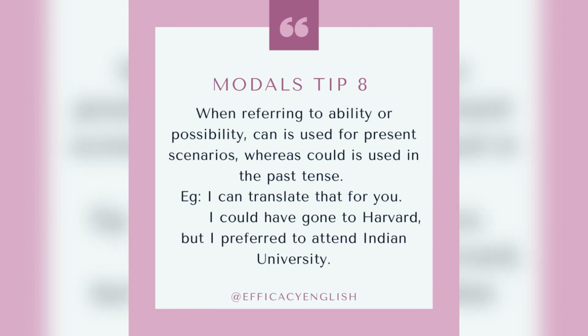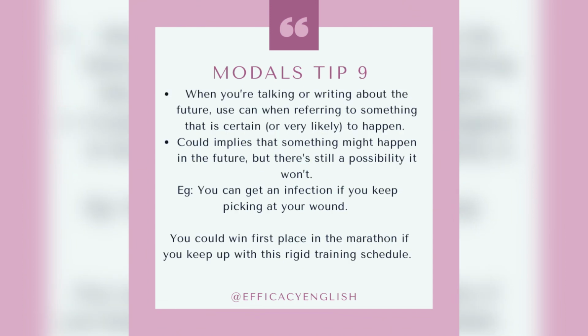Tip 8. When referring to ability or possibility, can is used for present scenarios, whereas could is used in the past tense. Example, I can translate that for you. That is present. I could have gone to Harvard, but I preferred to attend Indian University. That is past scenario.